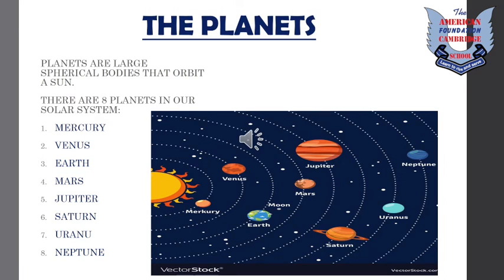Now we will learn about the planets. Planets are large spherical bodies that orbit a sun for their need of movement, light and heat. There are 8 planets in our solar system that are Mercury, Venus, Earth, Mars, Jupiter, Saturn, Uranus, and Neptune. As you can see, there are white spots. These white spots are the moons of the planets, and the round white lines are the orbits around which the planets revolve around the sun.